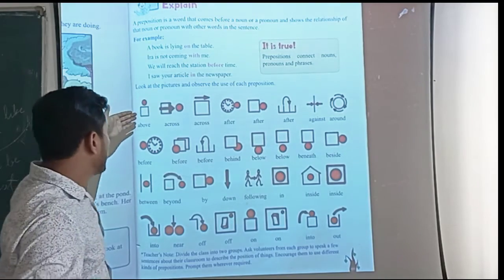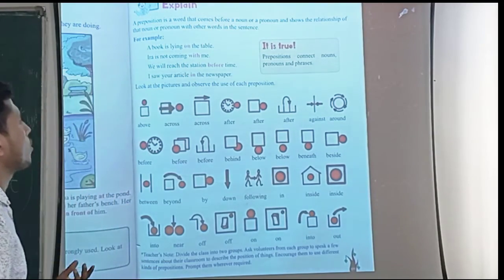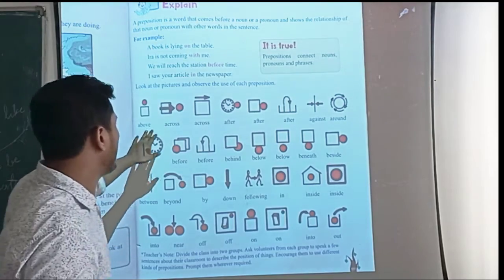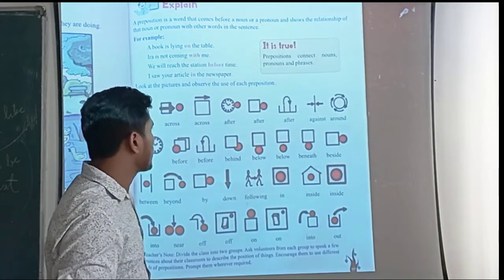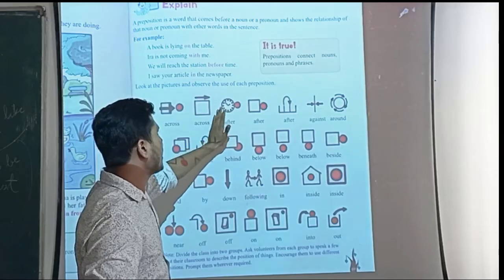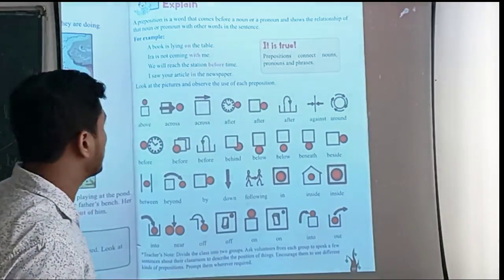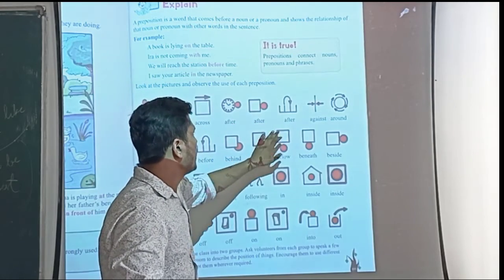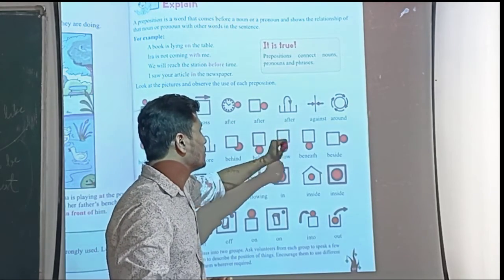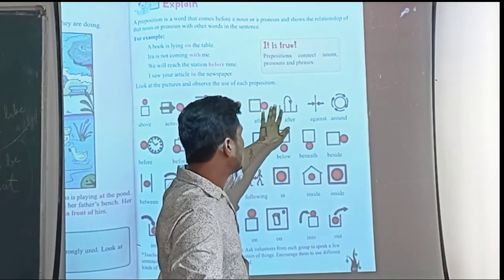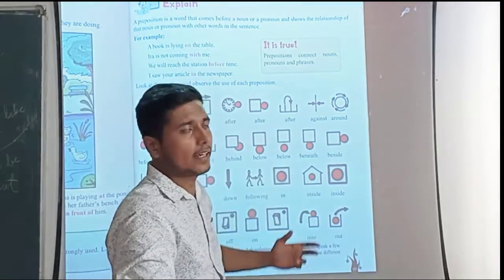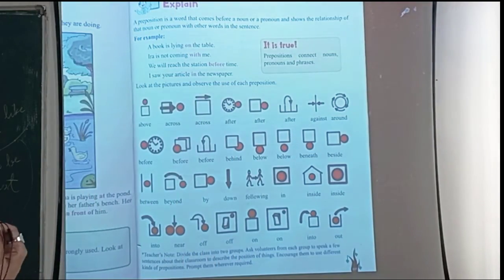Now when this ball passes through it, we can say that it crosses that square. Again, when it is just passing this, we can use the preposition "across". Now if the red ball is after the watch, we can say the red ball is after the watch. Again, it is also just after the square. If I talk about this line, the third line is coming after the first or second line. So like this we can use "after".